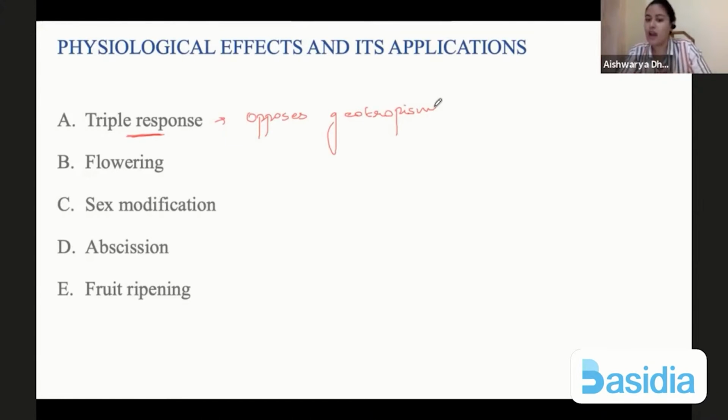That will allow the plant to sustain more. But here it does not want the plant to sustain more. It wants quick abscission and quick fruit ripening, so that the period of growth of the plant is inhibited or stopped, and then the next season can be started.